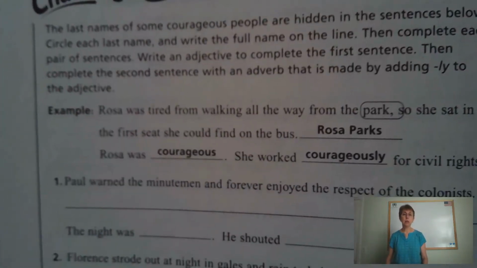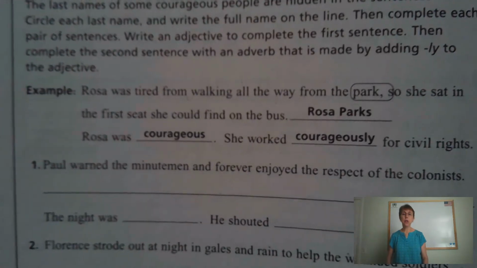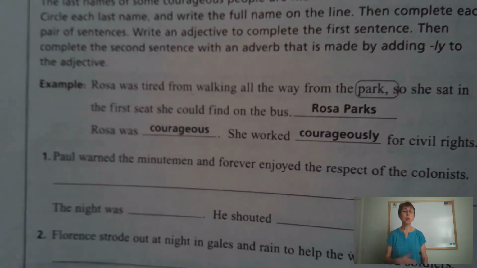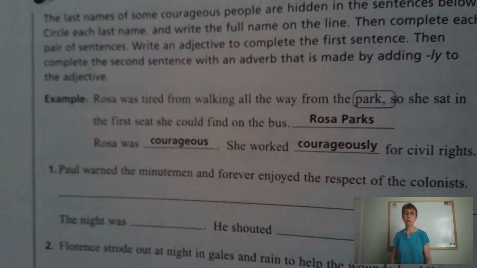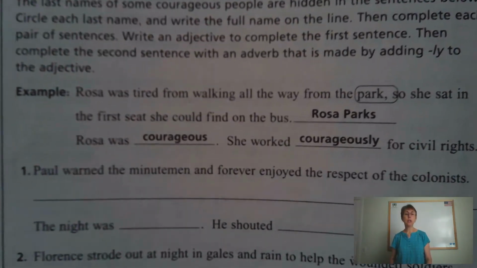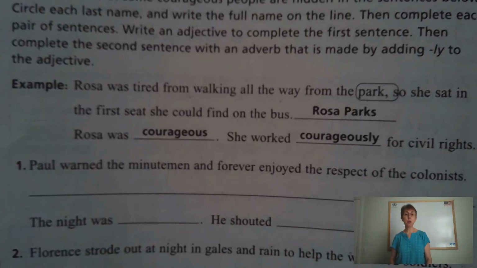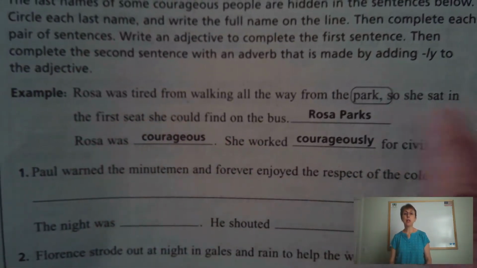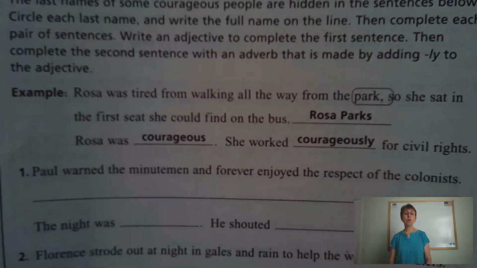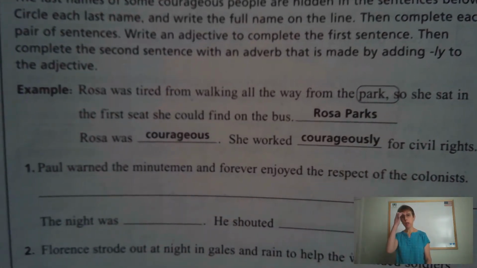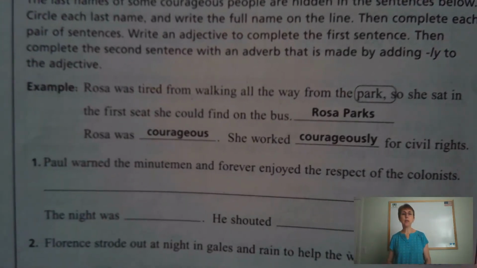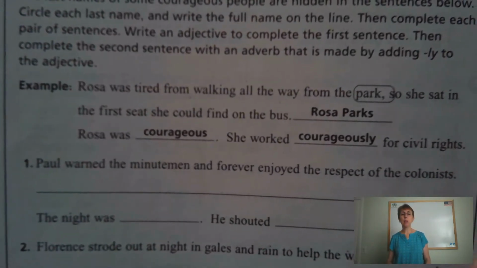Let's look at the example. Rosa. Okay, so now that means that you're looking for someone named Rosa. Rosa who? And obviously these are famous people we're looking at. So we're looking for a famous person named Rosa, and her last name is hidden somewhere in the very first sentence. Rosa was tired from walking all the way from the park, so she sat in the first seat she could find on the bus.